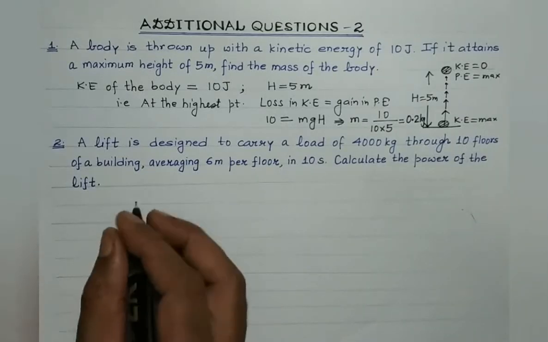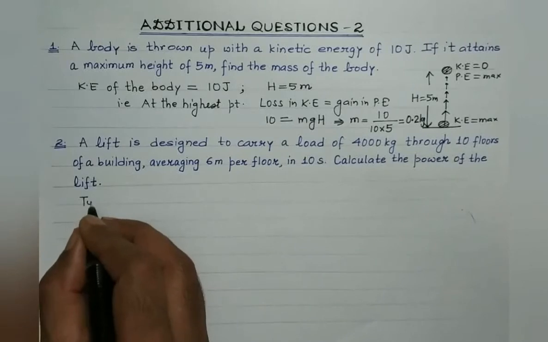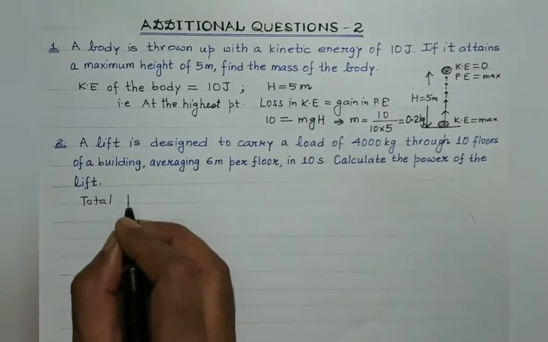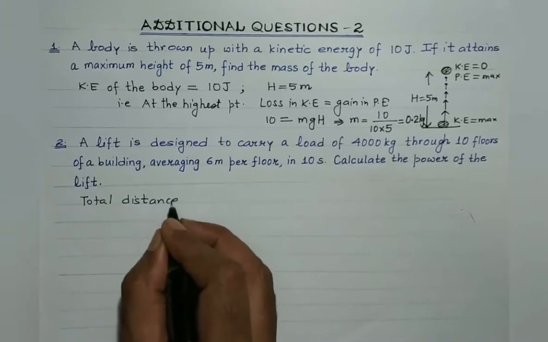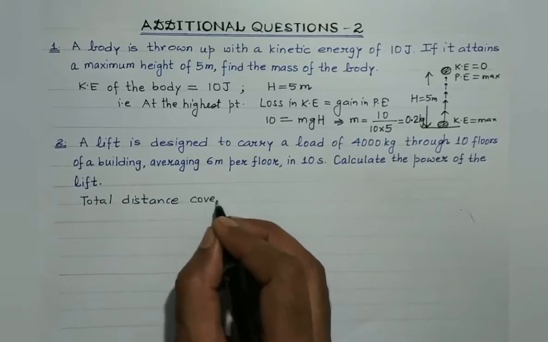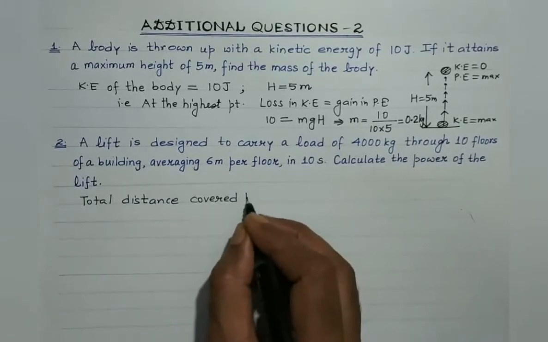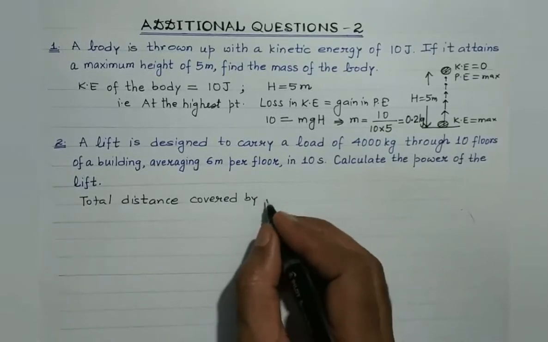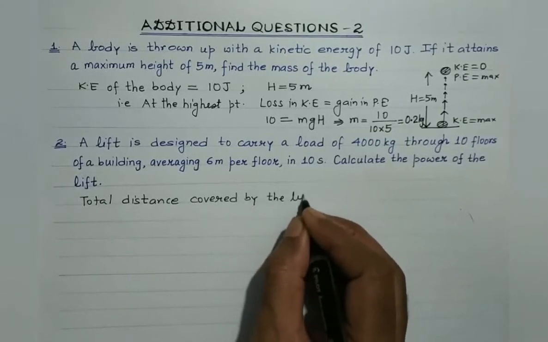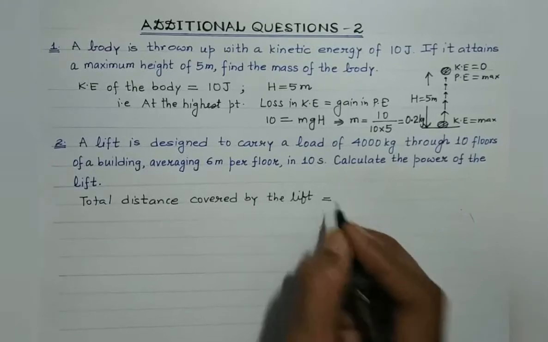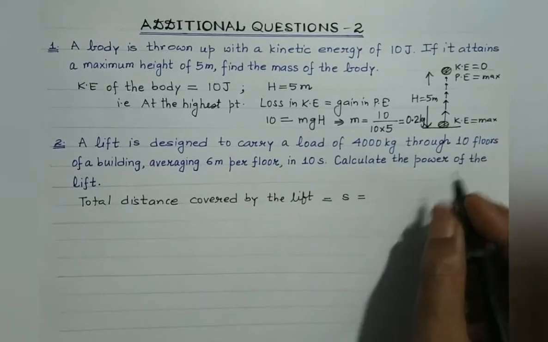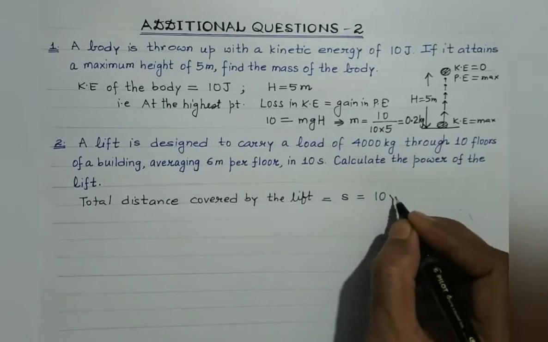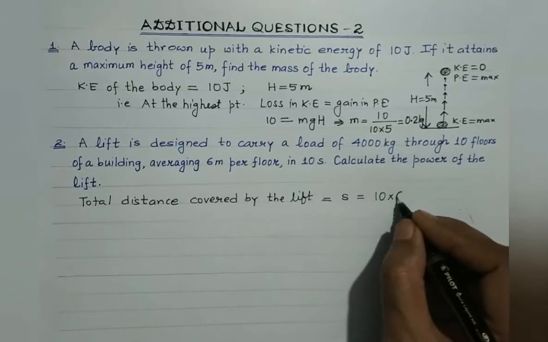So what to do is, let's find out the total distance covered by the lift. The total distance which the lift covers, S, is equal to, there are 10 floors, each floor is of height 6 meter.